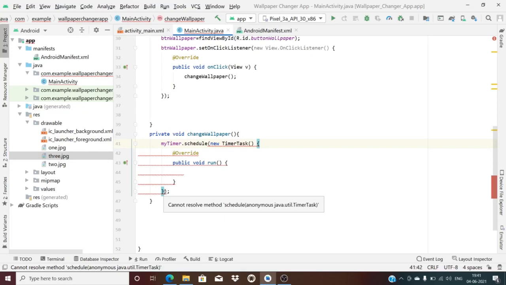Those two parameters are delay and period. The first is delay and then the period. The period is 30 seconds, so after each 30 seconds the wallpaper should change. I explained it in another way in my slideshow, but I will tell you here clearly.